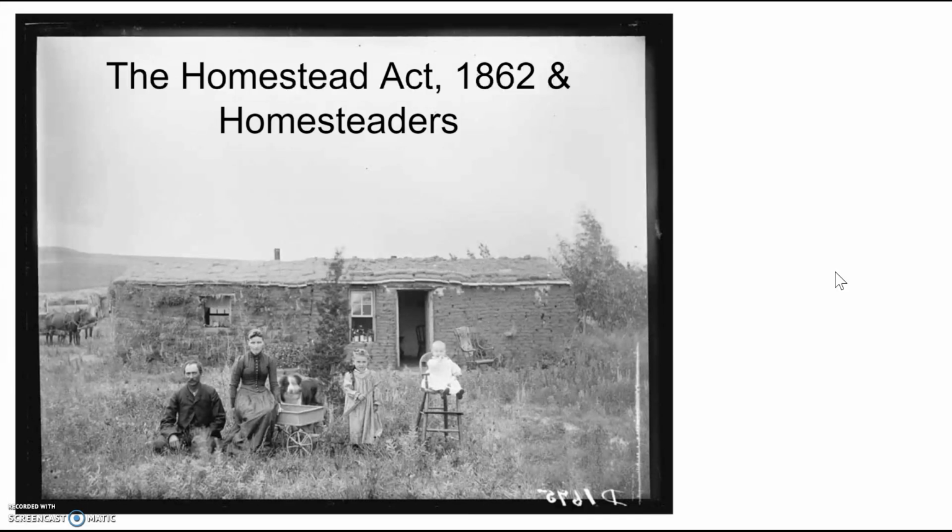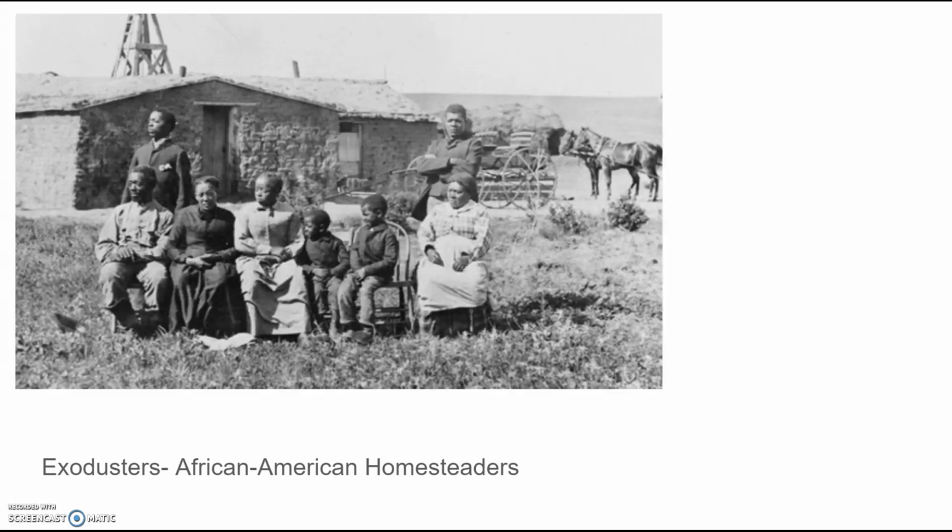Now this picture here shows us a family picture of an Anglo-Saxon family, but they were not the only ones that were moving west. African Americans, known as exodusters, also moved west. Exodusters comes from the Bible book of Exodus, where slaves moved out of Egypt. So African Americans settled west to escape the discrimination in the South and also in search of economic gain. Surviving was a family affair. All members, women and children, were required to help sustain the farm, to tend to animals, preserve food, and make their own clothing. And that's what you see here. An African American family, women and children, and you see the adobe house as well in the background.